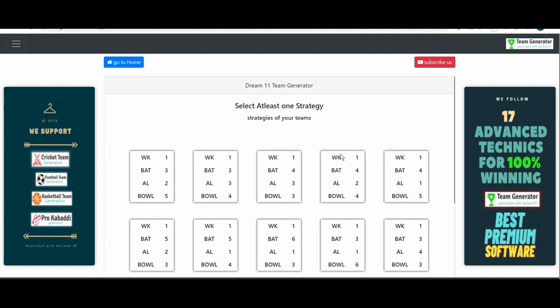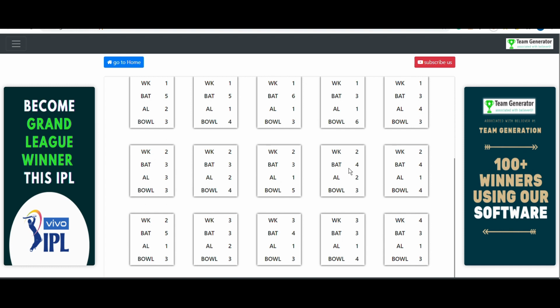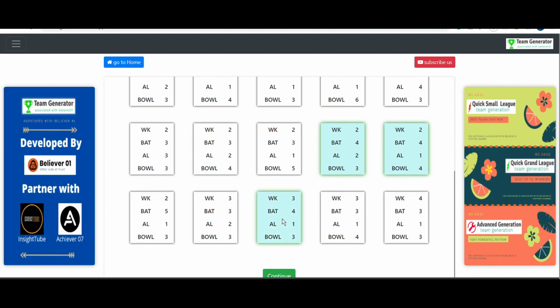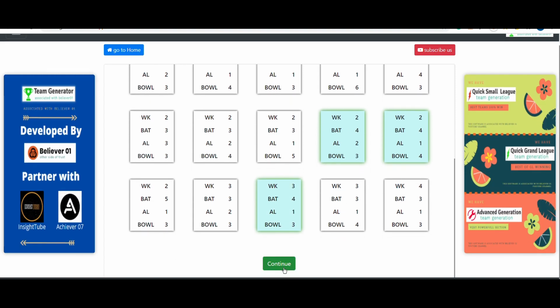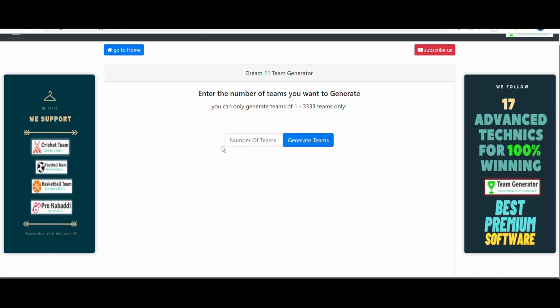And we need to give the strategies. I have already given you the strategies as well: 2-4-2-3, 2-4-1-4, and another one, 3-3-4-1-3. These are the 3 strategies. After that, continue, and we need to enter the number of teams you want to generate. You can give any number of teams here, but 11 teams are completely fine. So let me quickly give 11 as the number of teams, and after that continue.